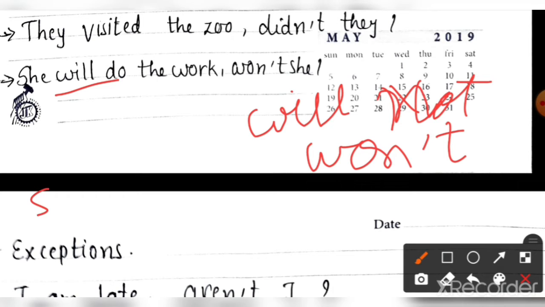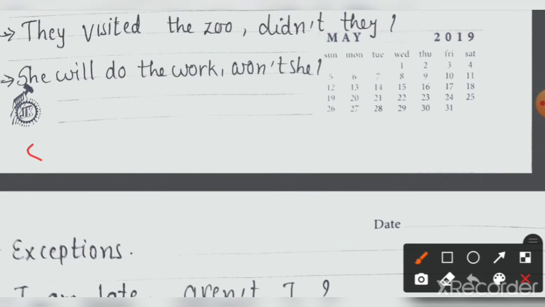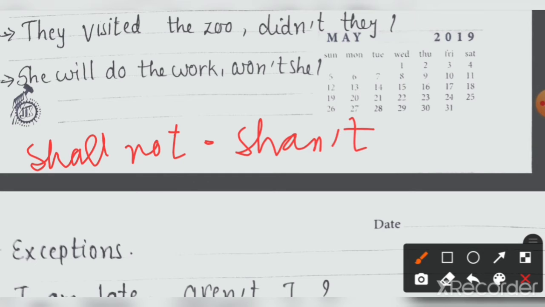Now tell me, what is the negative of shall not? What is the short form of shall not? The short form of shall not is shan't. S-H-A-N apostrophe T. Shan't. Clear?